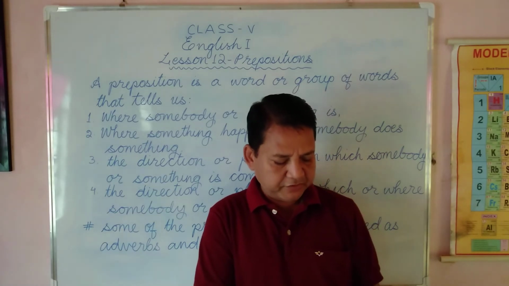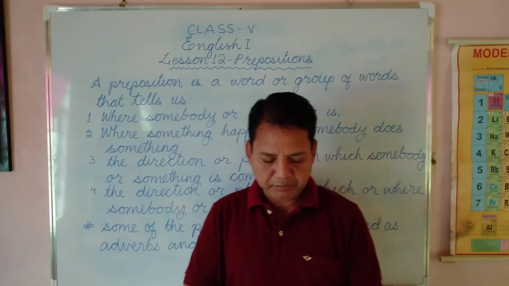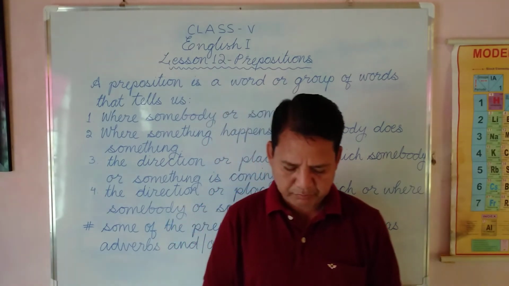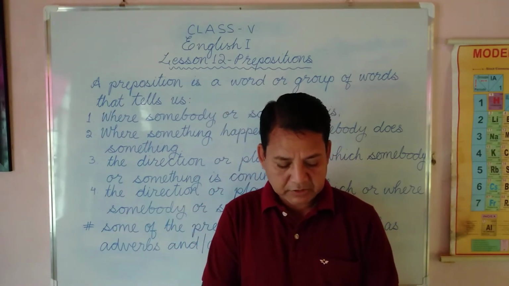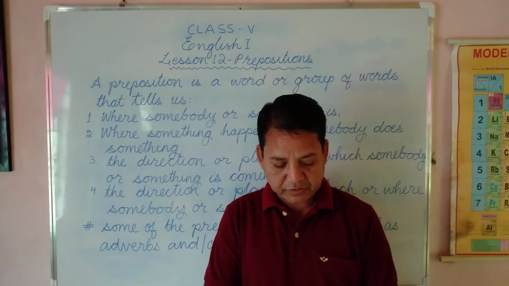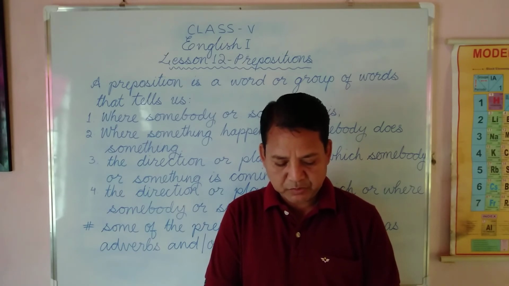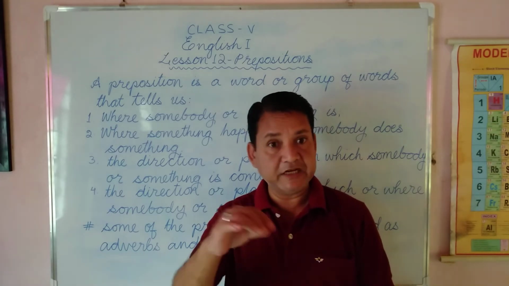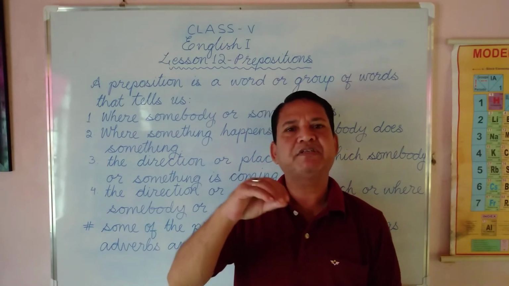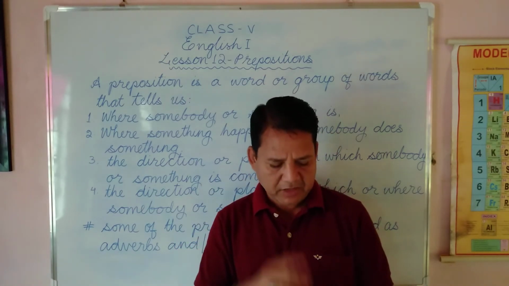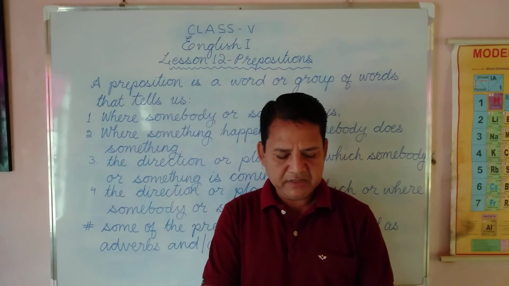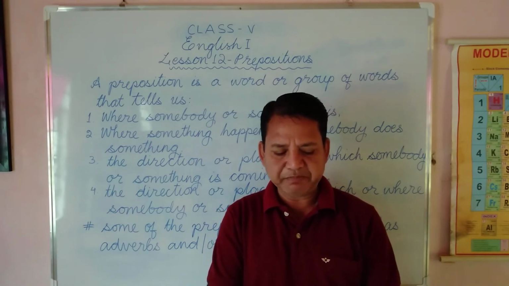Some more: in some sentences we can place the preposition in a different position. That is the man she was speaking to. See here, to is the preposition, but it has been used at the end of the sentence. I'll read the sentence once again. That is the man she was speaking to.